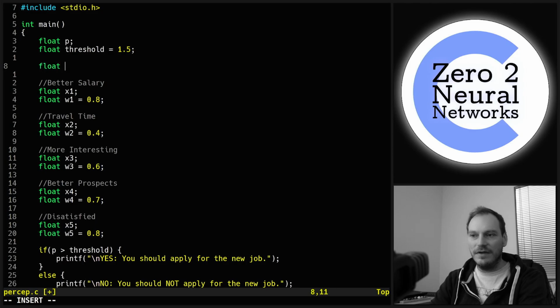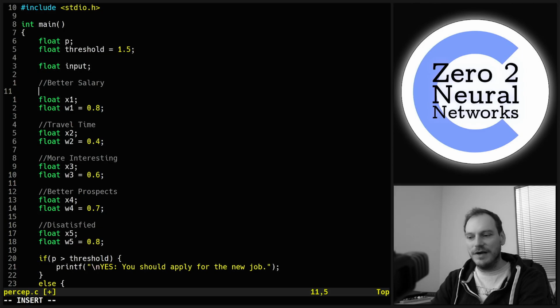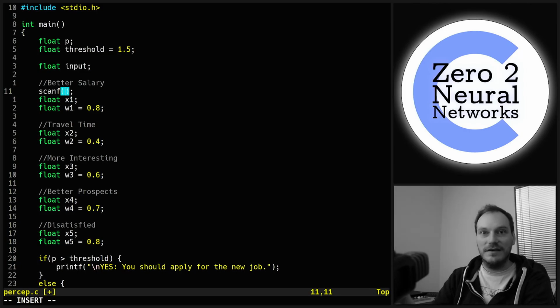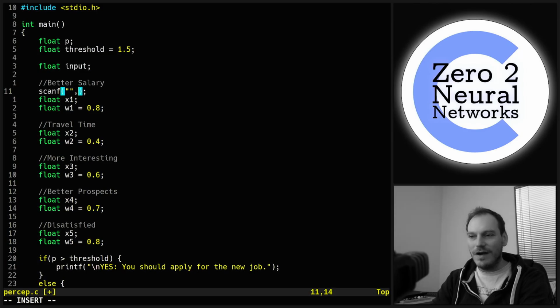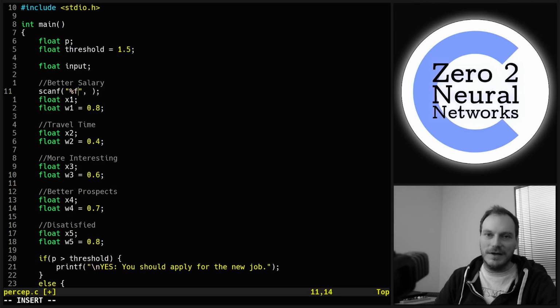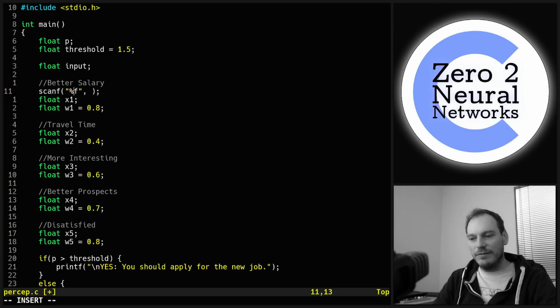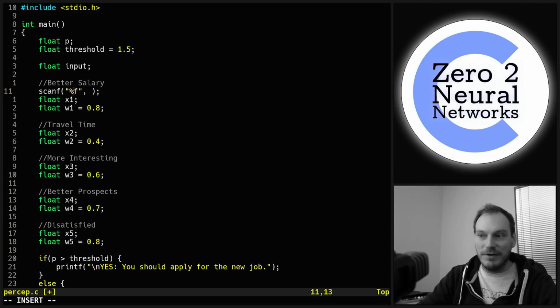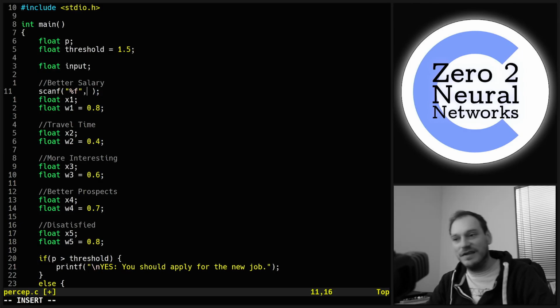So we're going to need another float, which we're going to call input. And for each of these, we're going to do a scanf. So scanf, which is like the sister function to printf. Whereas printf outputs something to the standard out, the scanf function inputs from the standard in. It works quite similar to the printf function in that we have to specify the type of input we're going to be getting, just as when we output with the printf, we have to specify the type again. And %f represents a float value, which kind of makes sense, doesn't it?